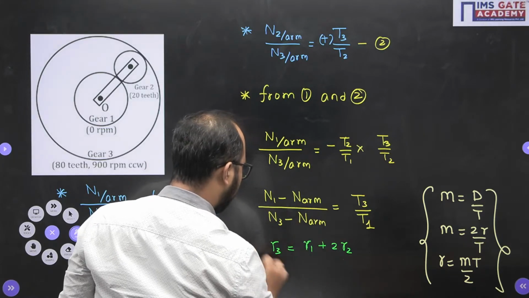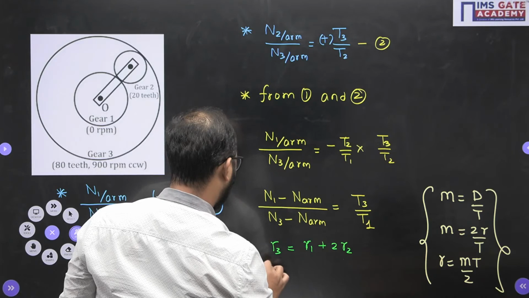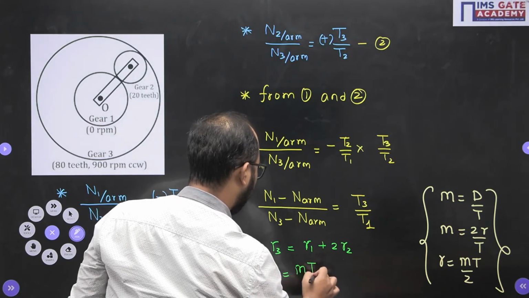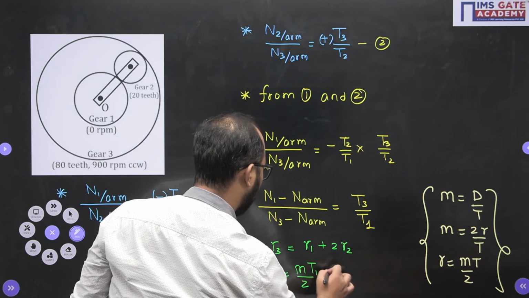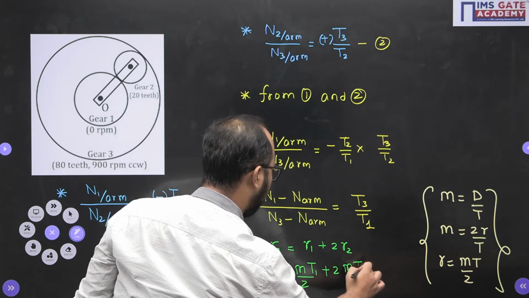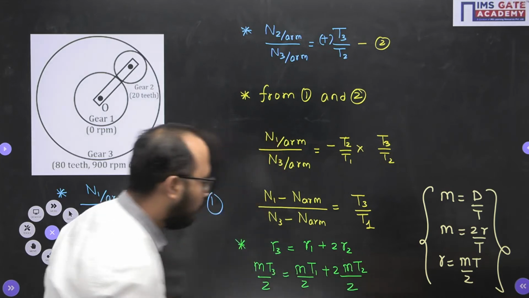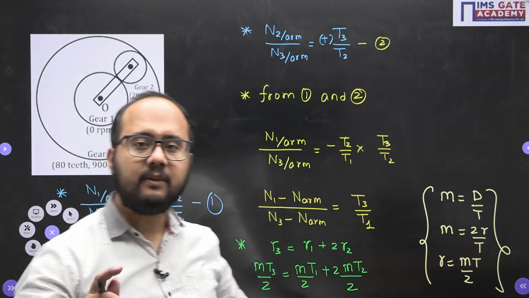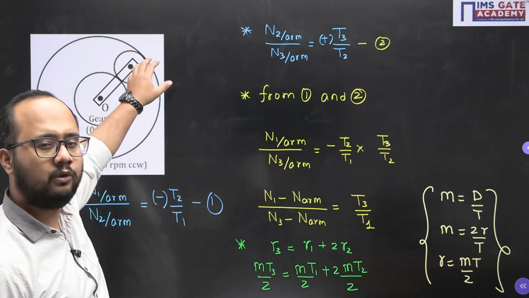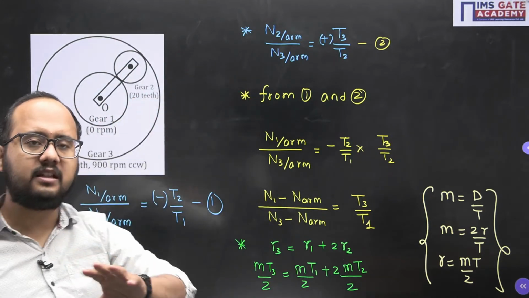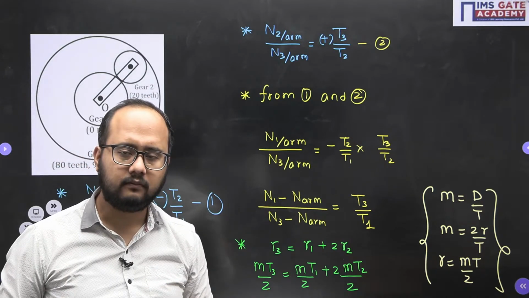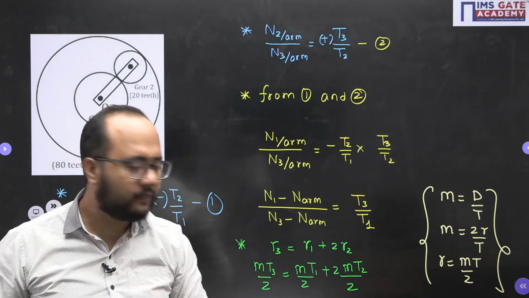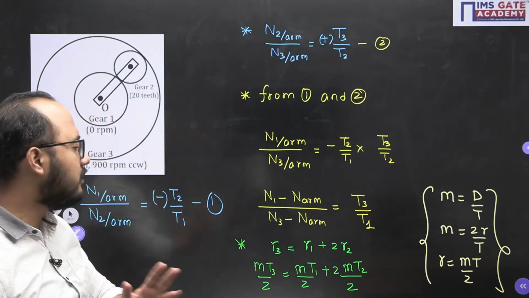Right. So what is the R3 value? MT3, MT1 by 2 and twice of MT2 by 2. Now the module will be the same for all the gears. Reason why it will be the same? Because 1 is meshing with 2, 2 is meshing with 3. All gears are meshing with respect to each other. When they are meshing with each other, definitely the module value has to be the same. Okay, so module value is the same, so it will get cancelled out.